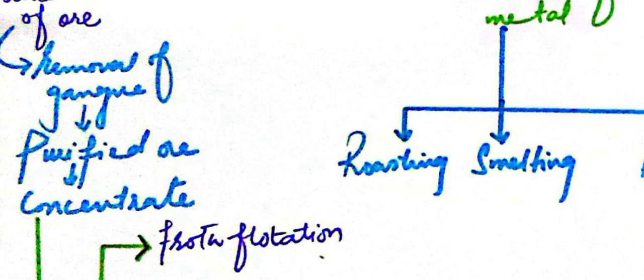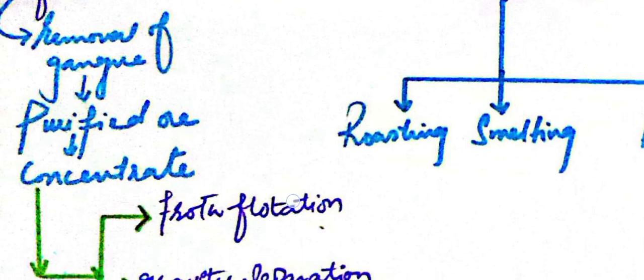The overall process is known as concentration of the ore, and the metal obtained after the removal of different impurities and earthly particles is in pure form and is termed as concentrate.